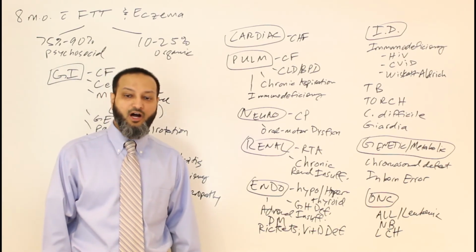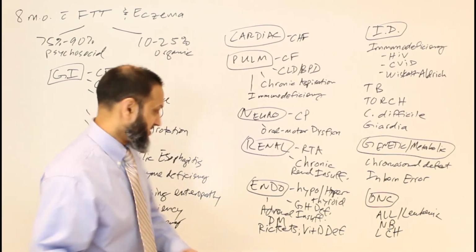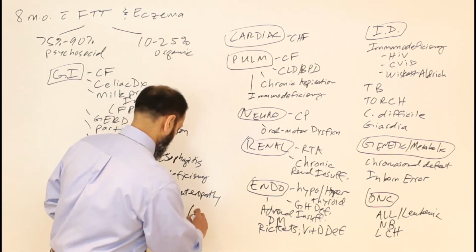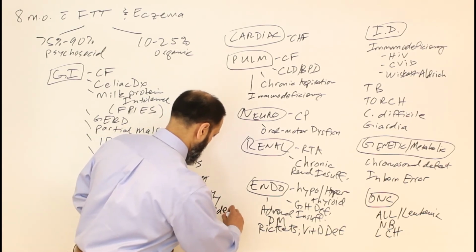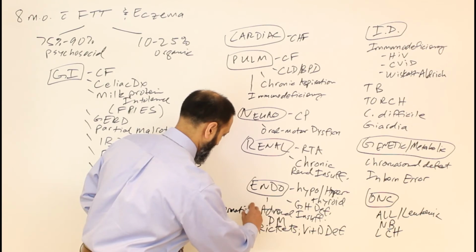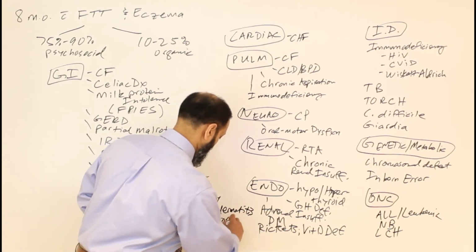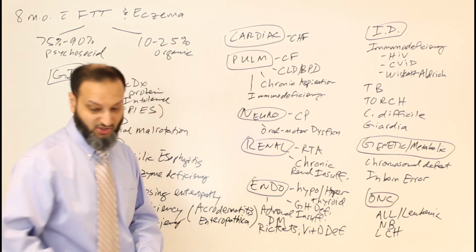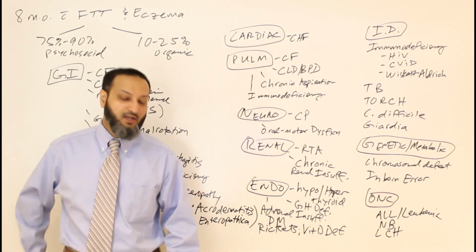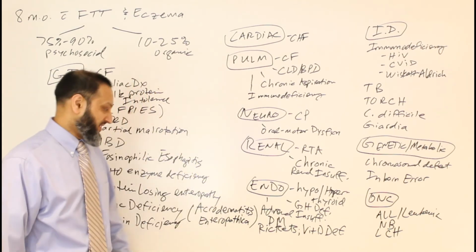Now, another term for zinc deficiency is acrodermatitis enteropathica. So that is a primary zinc deficiency. You can have secondary zinc deficiencies as well, from malabsorptive type of issues and things like that.